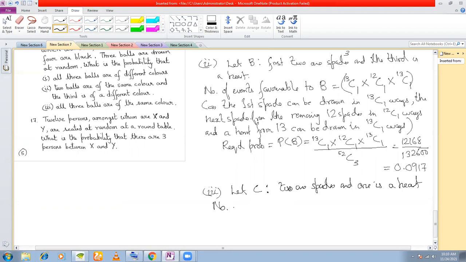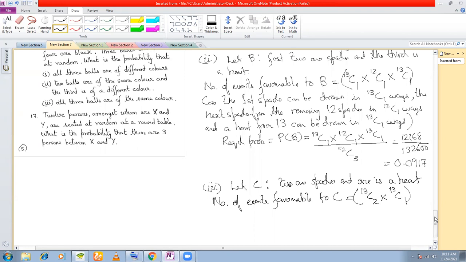How many events are favorable to this? Kushi, your answer will be accepted, because the order is not mentioned here. So 2 spades can be chosen from 13 in 13C2 ways, and 1 heart can be chosen in 13C1 ways.